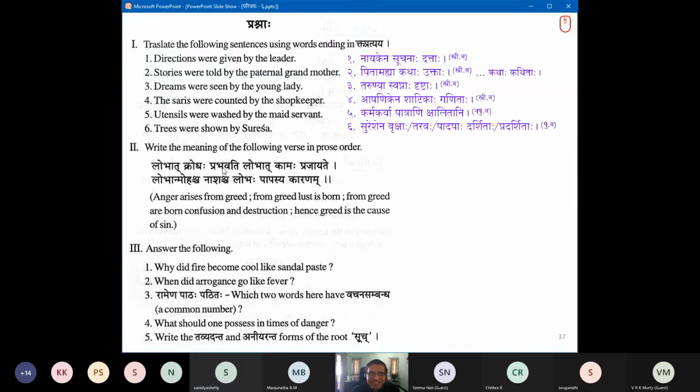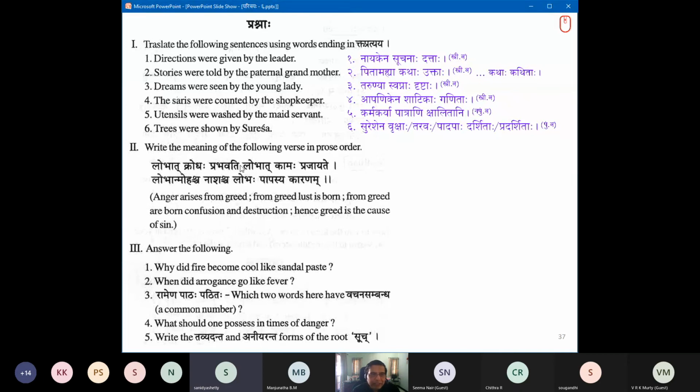So what you have to do, you have to go to the next step. So normally the next step now is collecting the Kriya Padas. Identifying the Kriya Padas. Can you identify the Kriya Padas? Prabhavati.